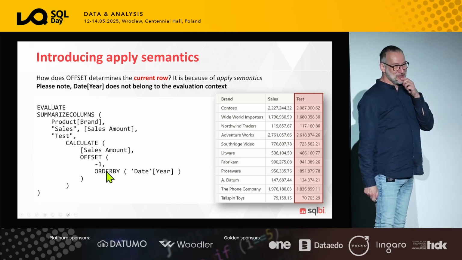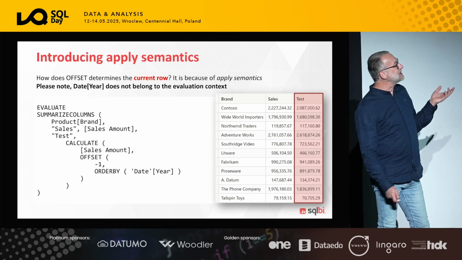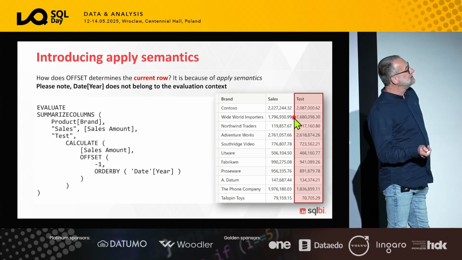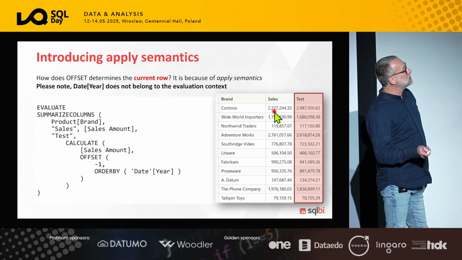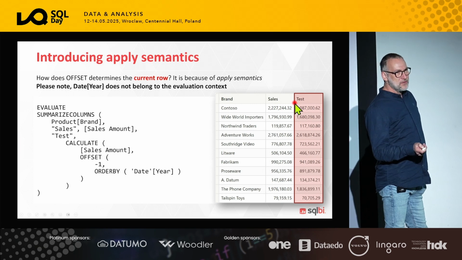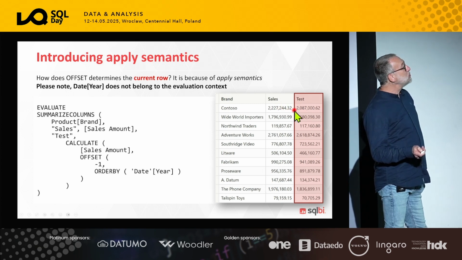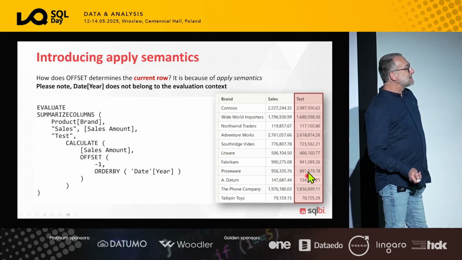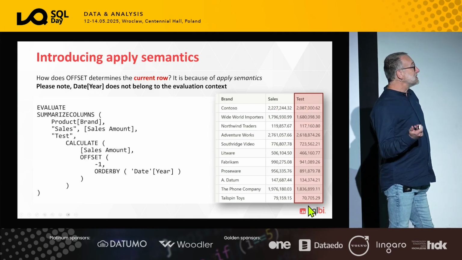Now that's no longer so easy. At least I look at that and I say, I get a number. The sales will be 2.2 millions and now it's 2 millions. What's the meaning of these 2 millions? What is the value there? I have no idea how the engine computed this number. And that is the problem.